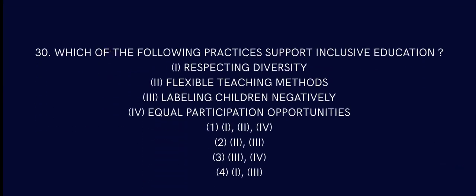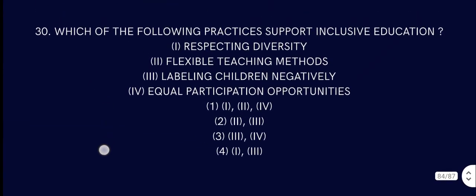And here we are at the last one. Which of the following practices support inclusive education? Respecting diversity is a part of inclusive education. Flexible teaching is also a part. Labeling children negatively is totally wrong, so eliminate option 3. So the answer is 1, 2, and 4. Obviously, equal participation and opportunities. Labeling children might fall into stereotype and prejudice.